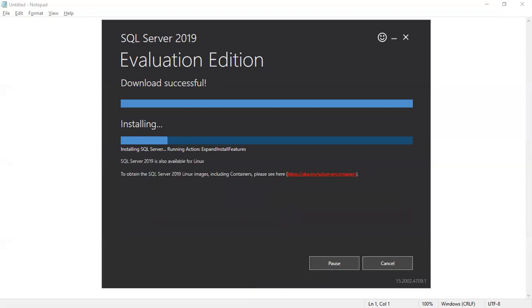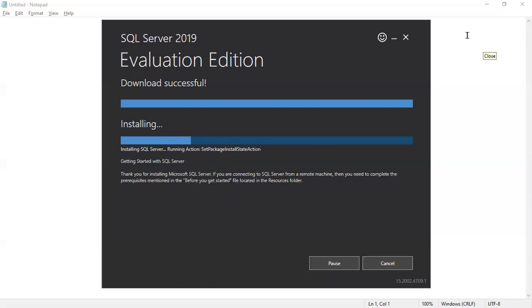Yeah, we are installing SQL Server, meaning the SQL engine. We have to understand that once the SQL engine is installed successfully, then we can install SSMS. After that, we can start practicing.